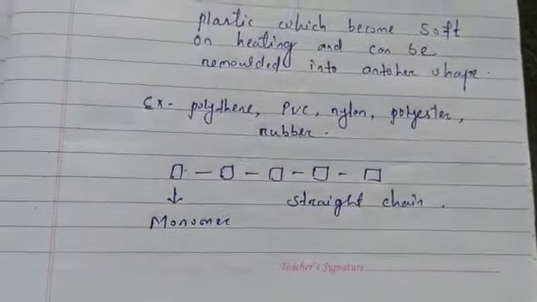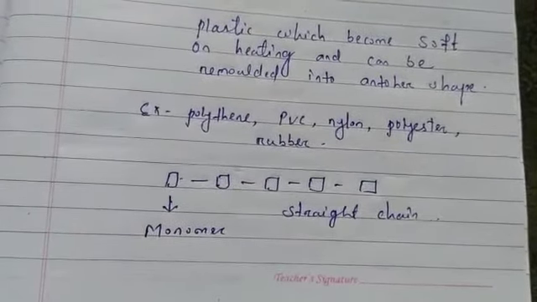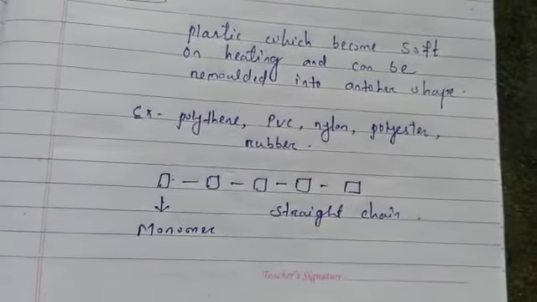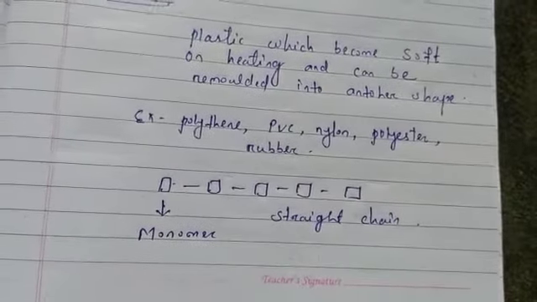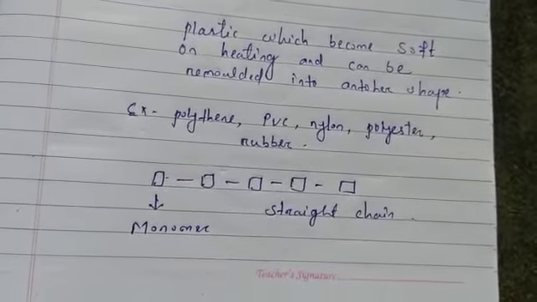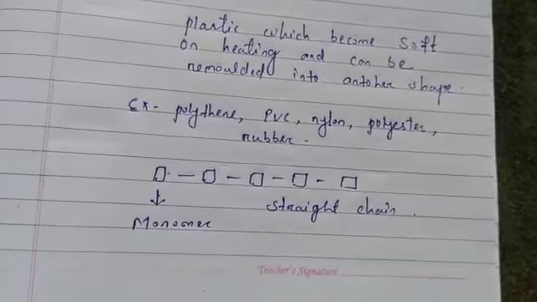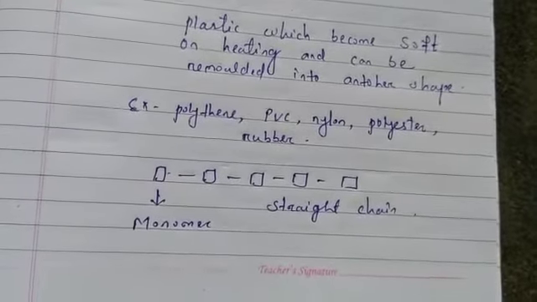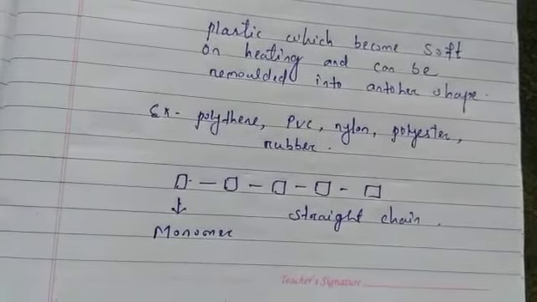So thermoplastics are used for various purposes. They are used to make insulation of electric cables, plastic bags, raincoats, bristles of toothbrushes and other cleaning brushes. They are also used to make plastic containers, toys, chairs, tables, etc.